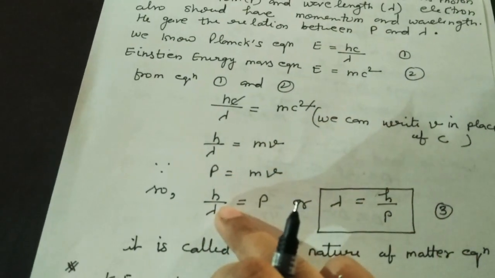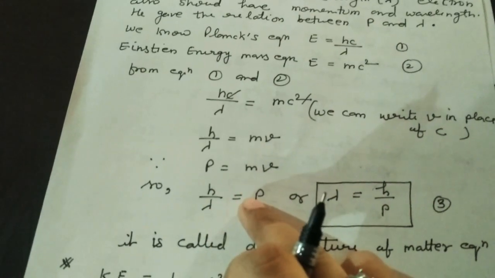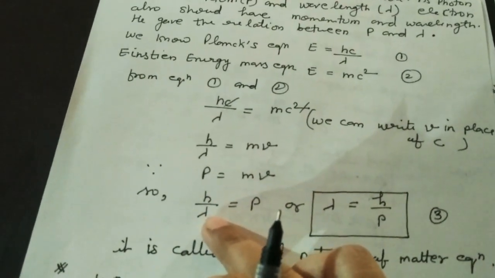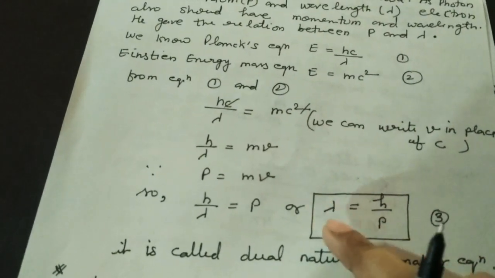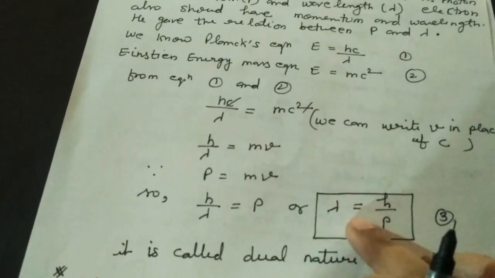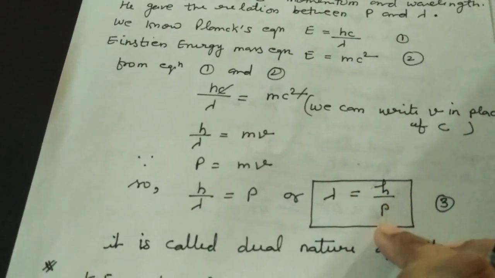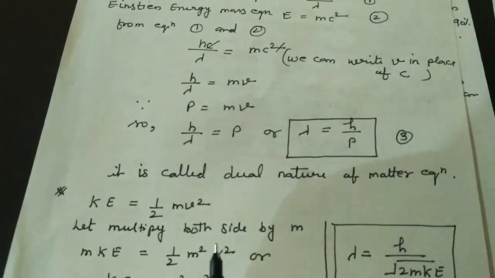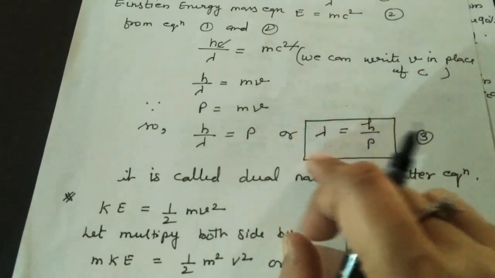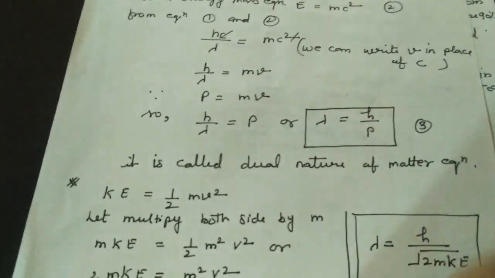Now it becomes h by lambda equal to p, or if we take lambda here, lambda will equal h by p. So wavelength will equal the Planck constant by momentum. This is called the dual nature of matter equation. This equation shows the dual nature of matter.